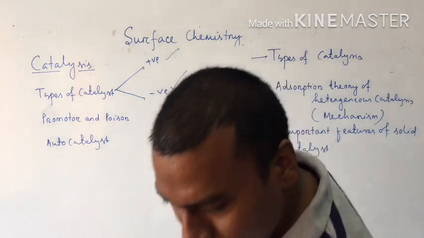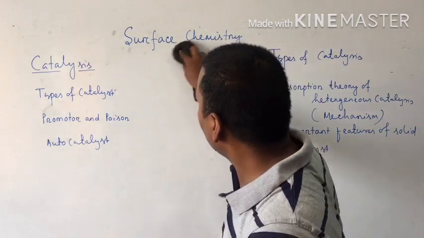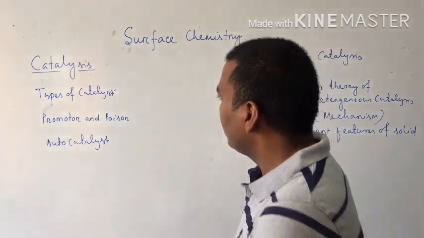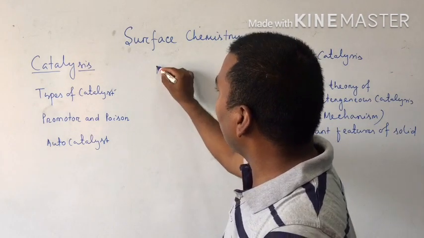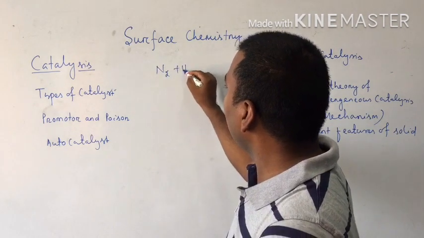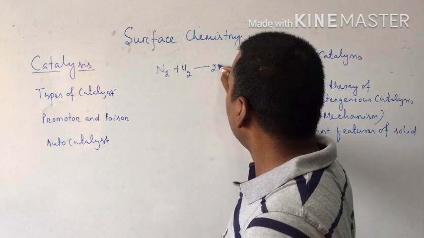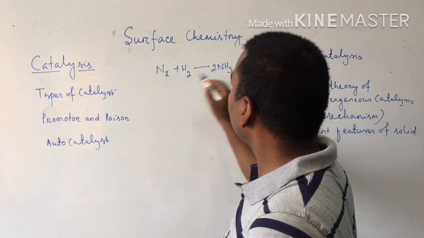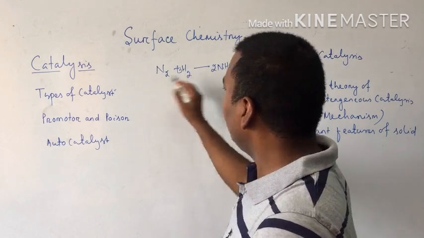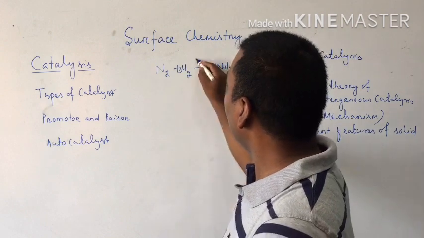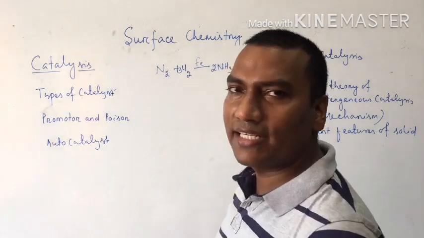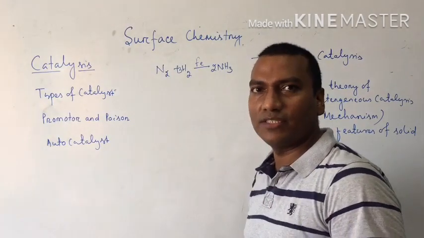Suppose, for example, in the preparation of ammonia by Haber's process, N2 plus H2 gives rise to ammonia. In this preparation, we know iron or molybdenum acts as a positive catalyst.